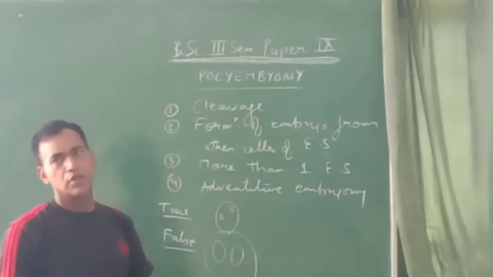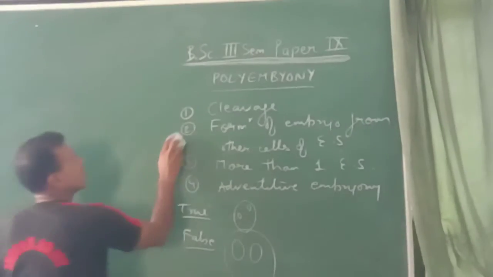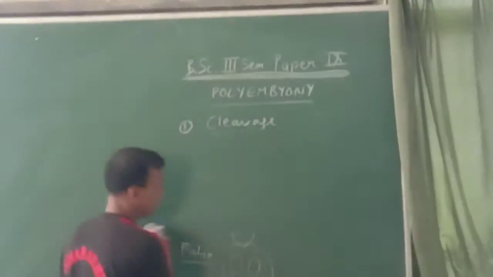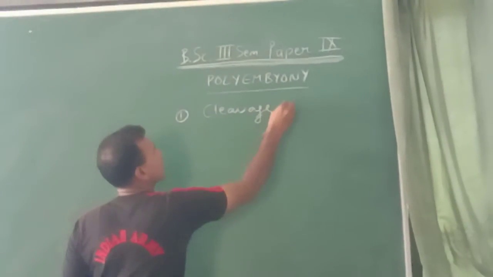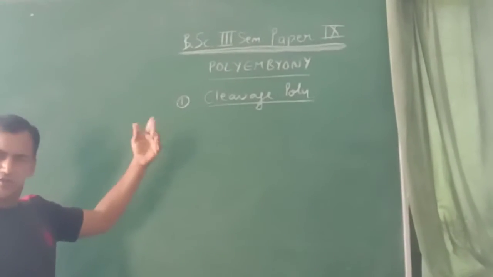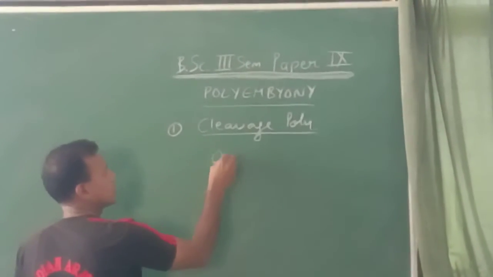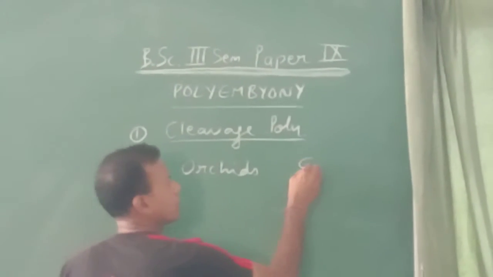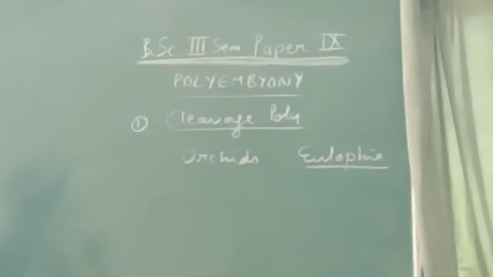Now, first of all, let's take cleavage polyembryony. Friends, cleavage polyembryony is a very common event in gymnosperms, though it is not very common in angiosperms, but it is found in some orchids like Eulophia. Now what happens in cleavage polyembryony?